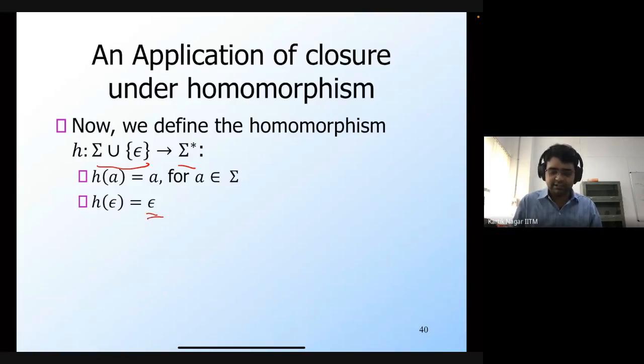So what we are doing is that if you have a string which contains the symbol epsilon, we simply get rid of all of those symbols by mapping the symbol epsilon to the empty string epsilon.